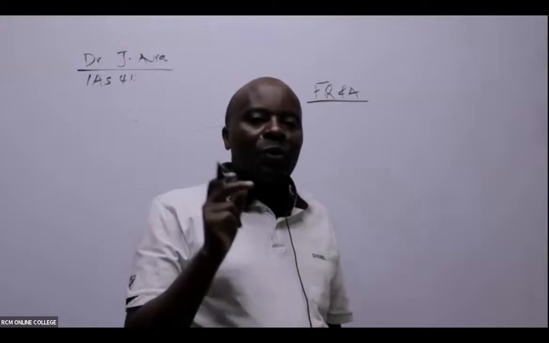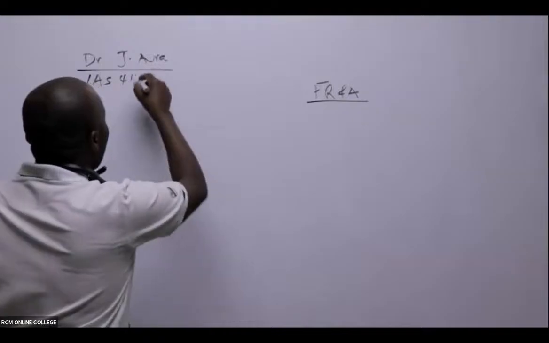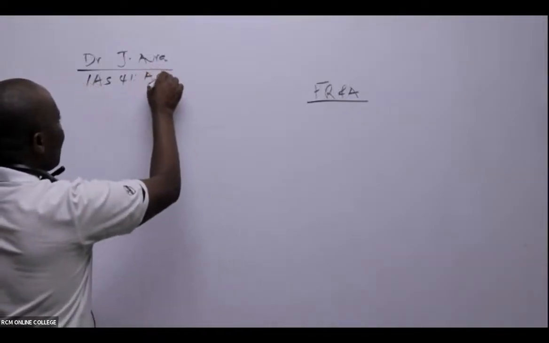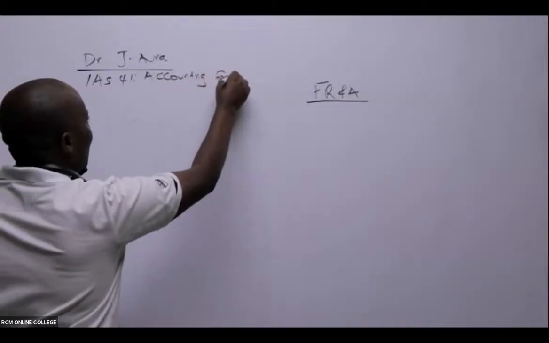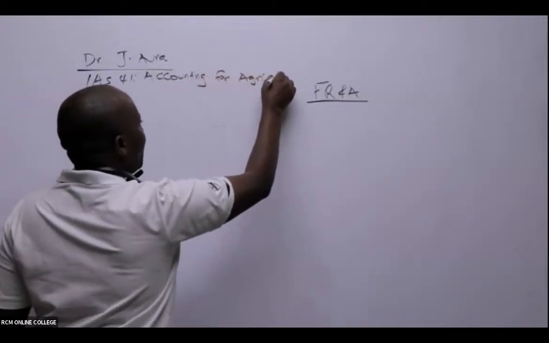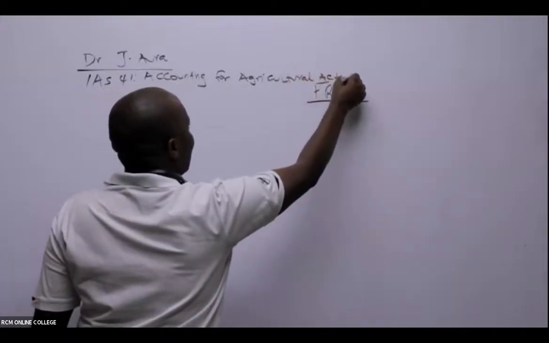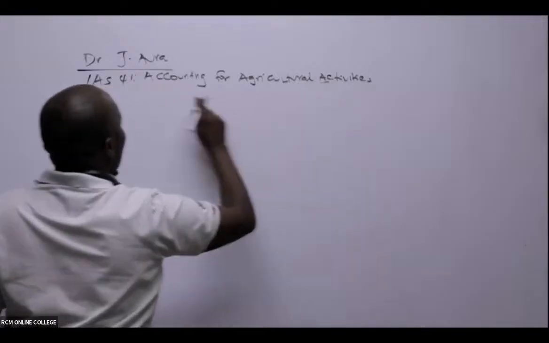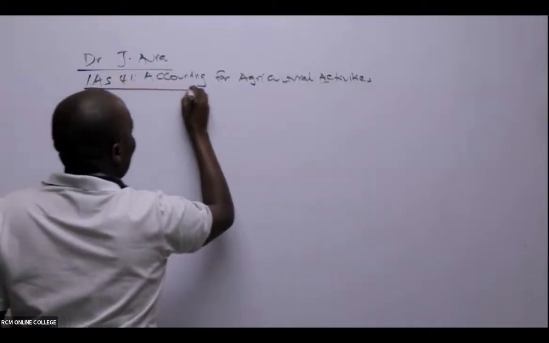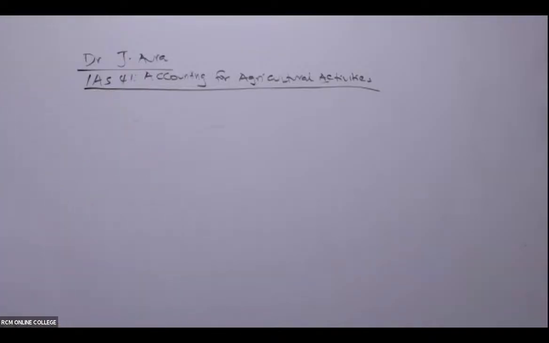IAS 41, accounting for what here? Accounting for agricultural activities.